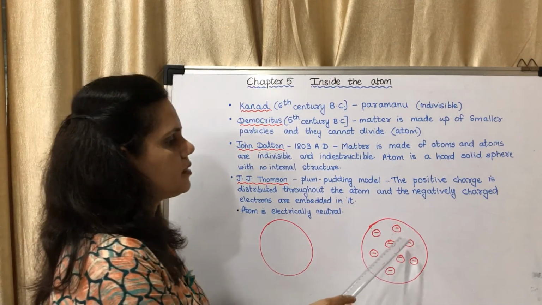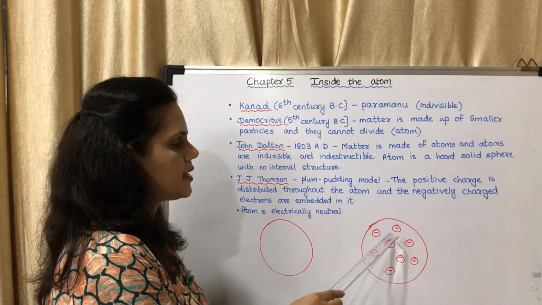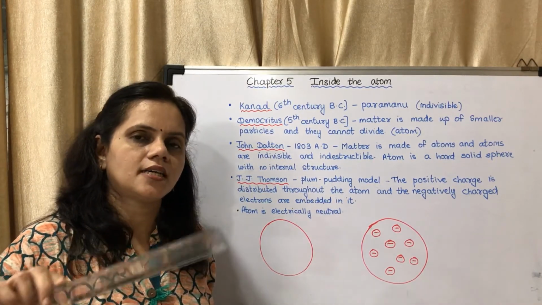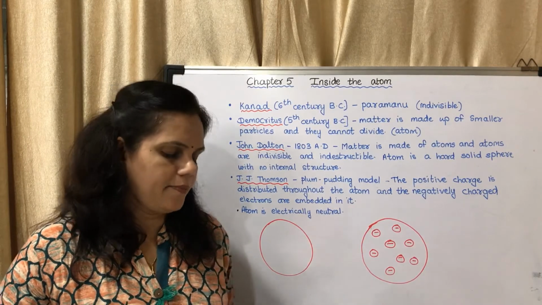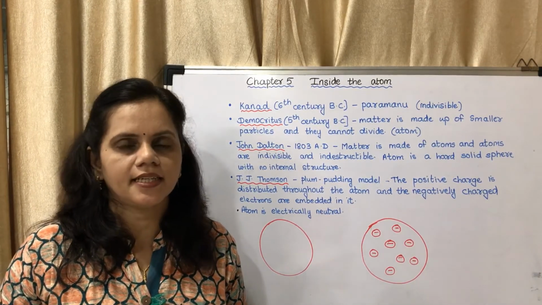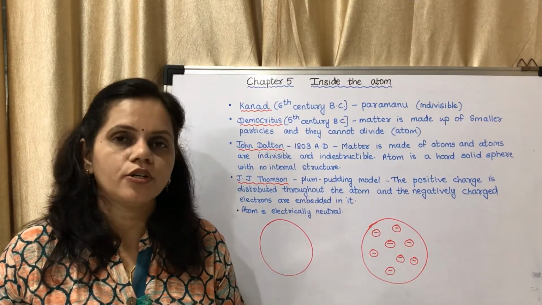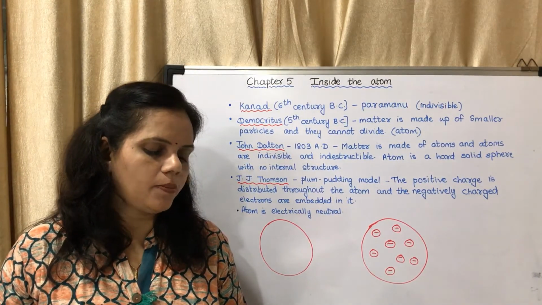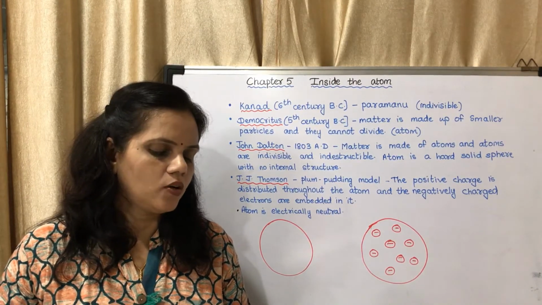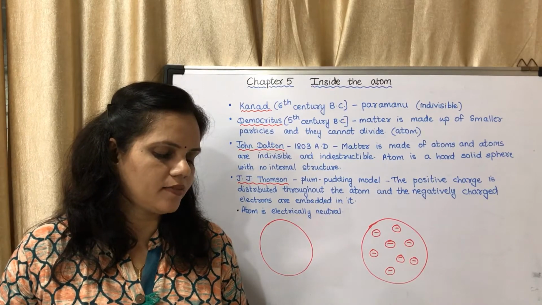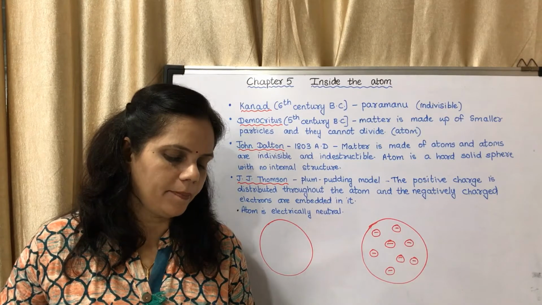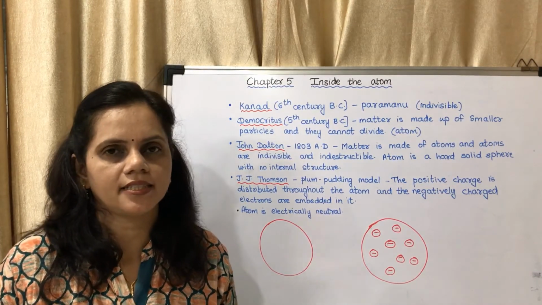It is not that all of the electrons are towards this side and no one towards this side. It is not like that. All the charges are evenly distributed. Whether this distribution is uniform or non-uniform? Yes, it is uniform. Next, do you know plum pudding or plum cake is a sweet dish prepared during Christmas? In old times, this dish was made in Western countries by adding pieces of dried fruit called plum. These days, raisins or dates are used.